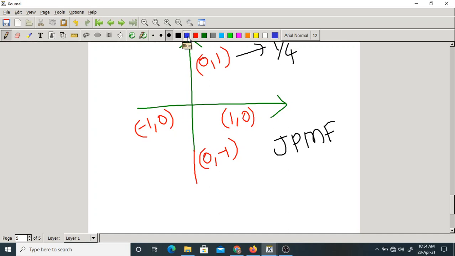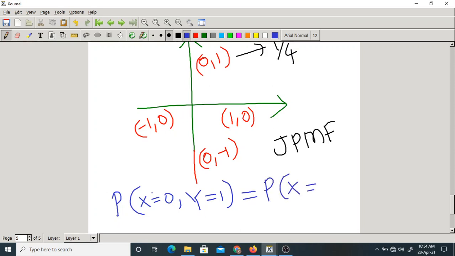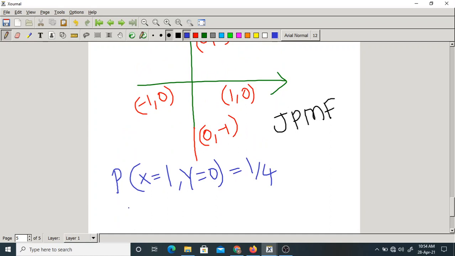So what is given to us? Simply, joint PMF means the probability that X equal to 1 and Y equal to 0. What is the probability of this? 1/4. In the same way, there are remaining 3 points.